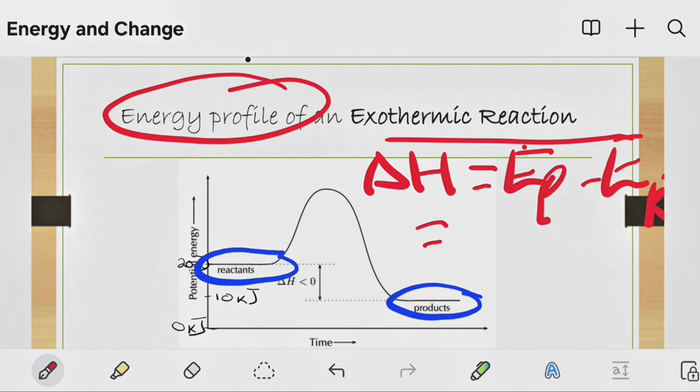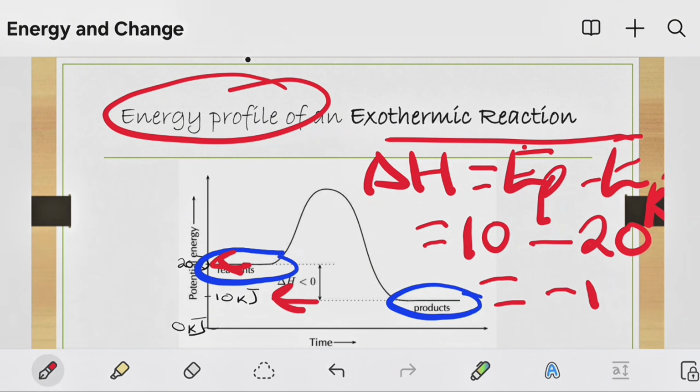So therefore, our energy of the products, as we have said, is 10 kilojoules. So we will write 10 kilojoules minus the energy of the reactants, there it is, 20 kilojoules. So we will have 10 minus 20, which gives us negative 10 kilojoules. Well, the fact that there is a negative is very, very pivotal to us.